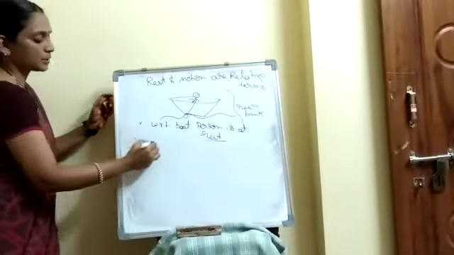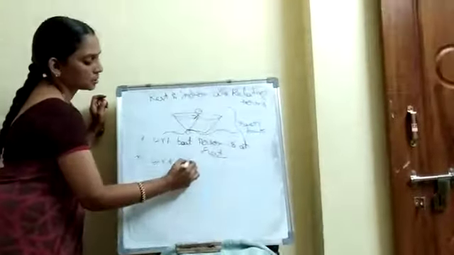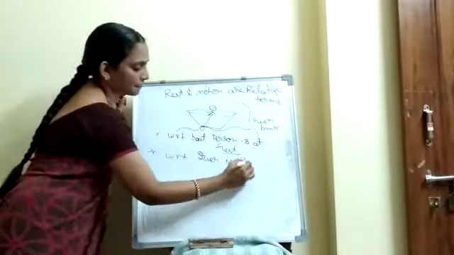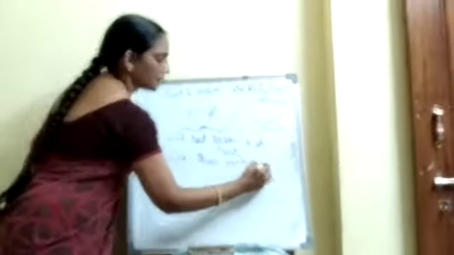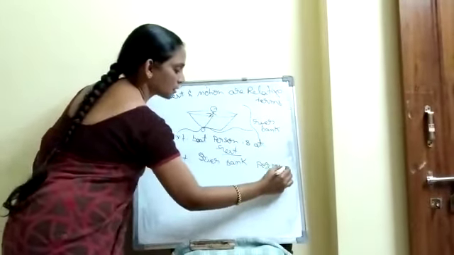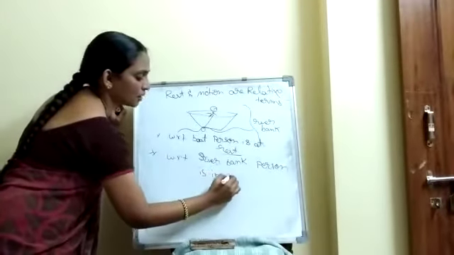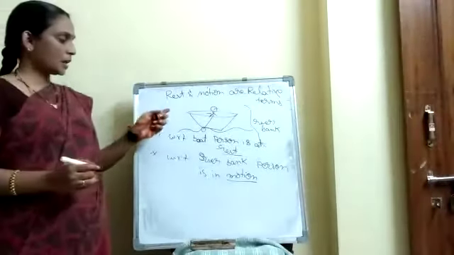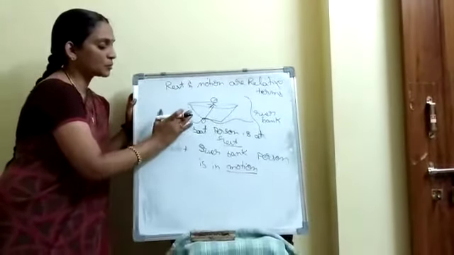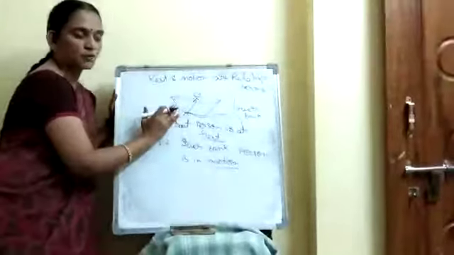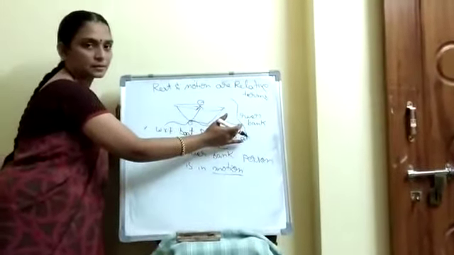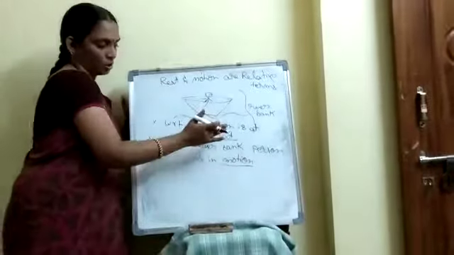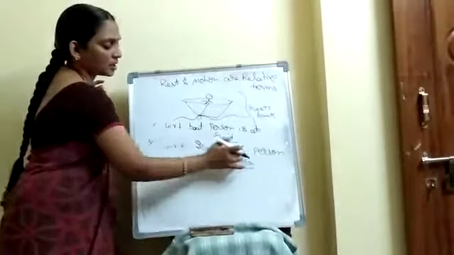Okay. With respect to the river bank, the person is in motion. See here, after some time the person moves from one place to the middle place of the river, relative to the river bank. That means he changed his position. This makes the person to be in motion with respect to the river bank.